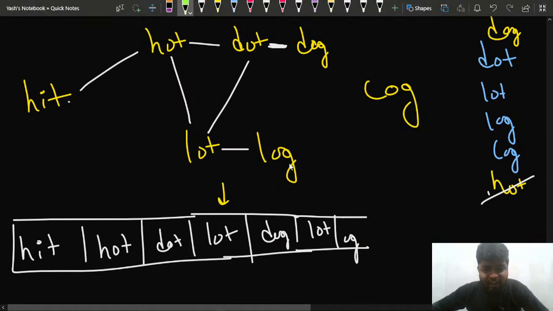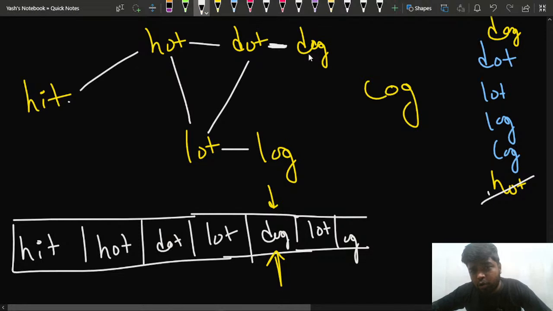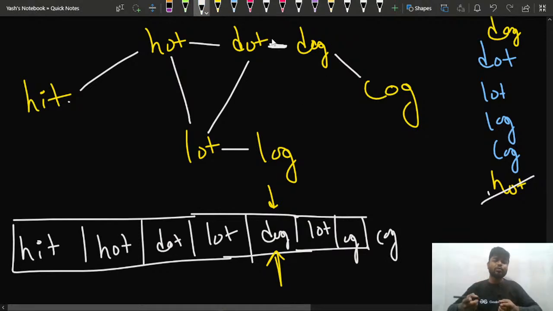But when the front of the queue is this particular dog, I'll have a lot of paths for sure. But BFS would be helping me to traverse the shortest path. If I'm at dog, dog will help me to go to cog. Since I'm using a BFS, that will say that, okay, this is the shortest path.